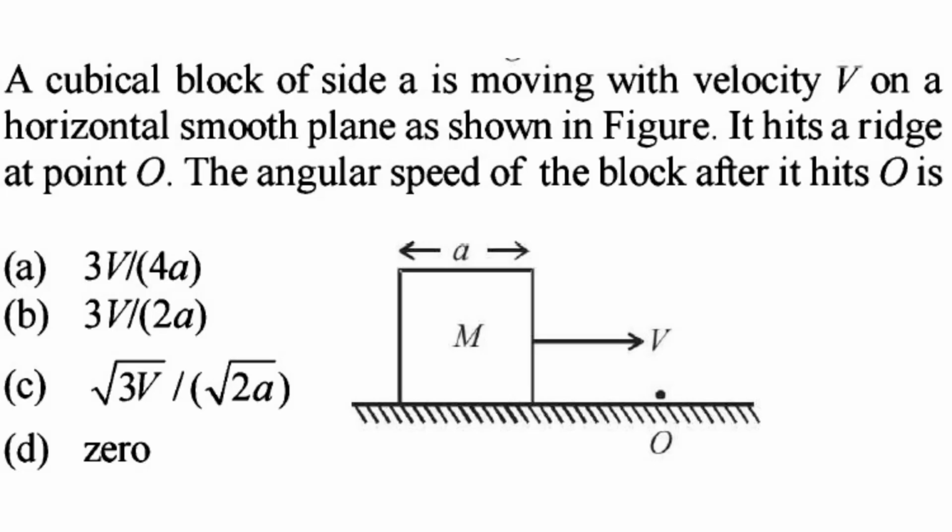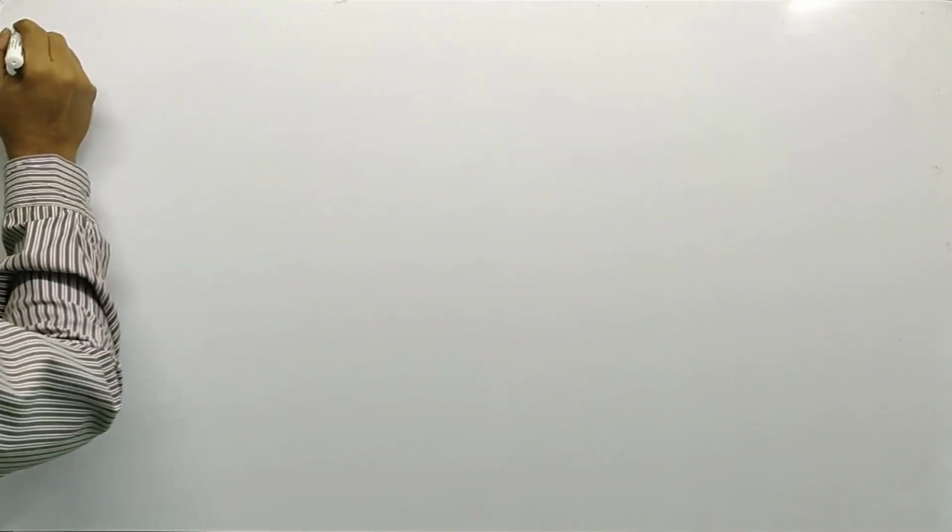A cubical block of side A is moving with velocity v on a horizontal smooth plane as shown in the figure. It hits a ridge at point O. The angular speed of the block after it hits O is? Solution.